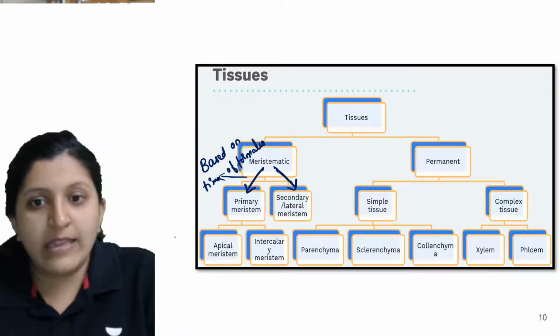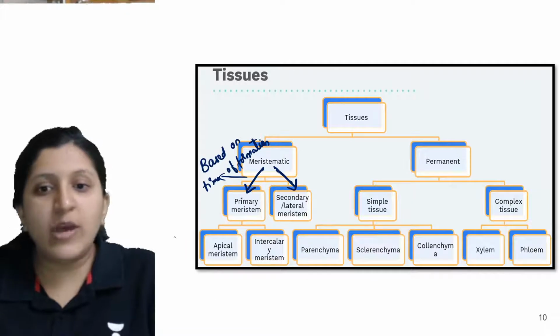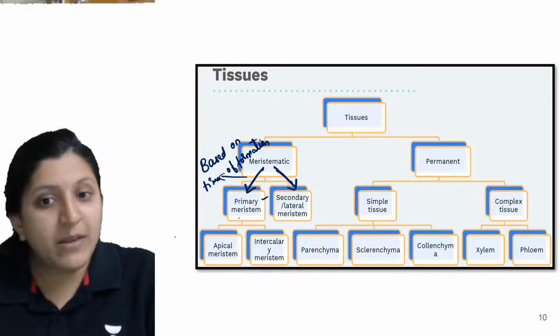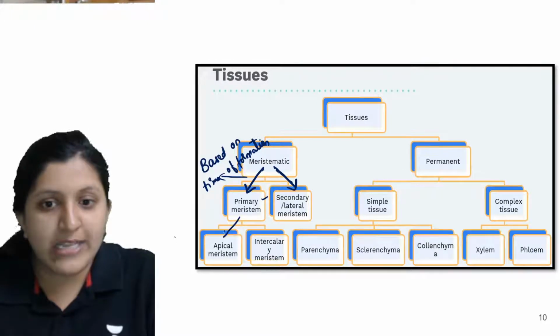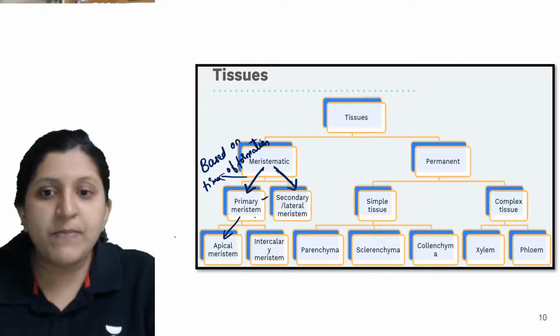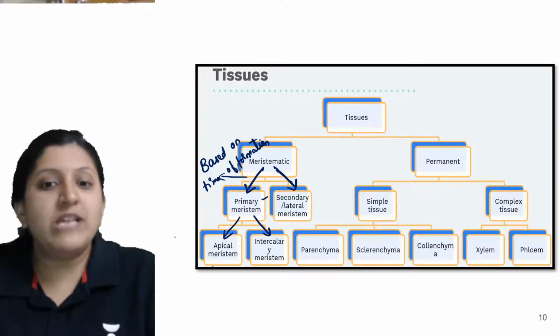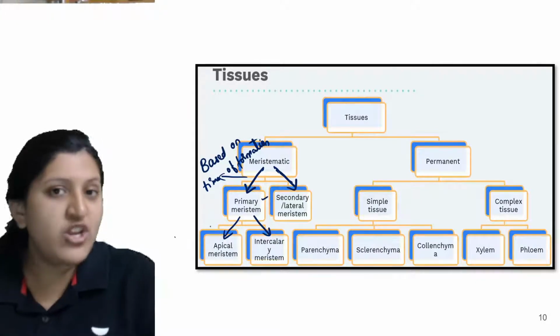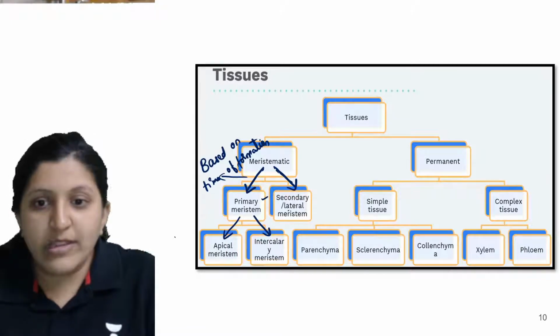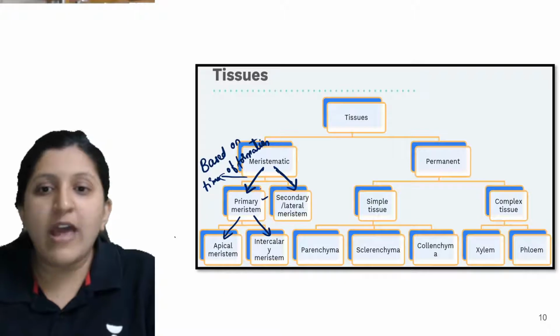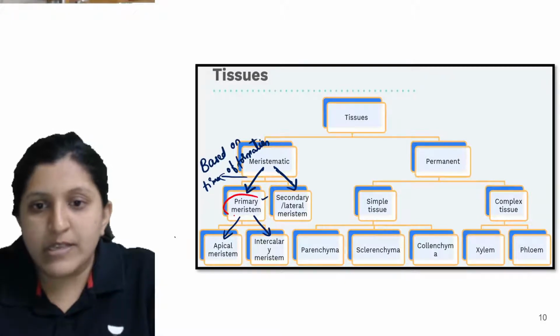And the other one, you can see here, there is a primary meristem. Primary meristem we will classify based on apical meristem and then intercalary meristem. That means now based on a location we are classifying. So let's take a different color for this. Now you can see this primary meristem, and then a secondary meristem.